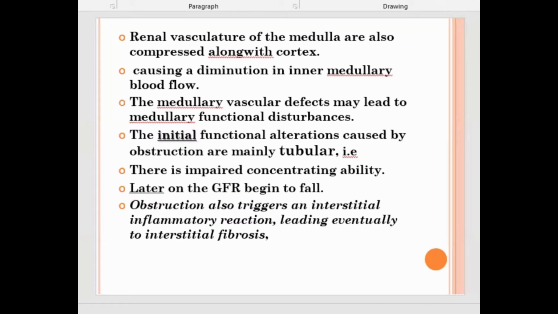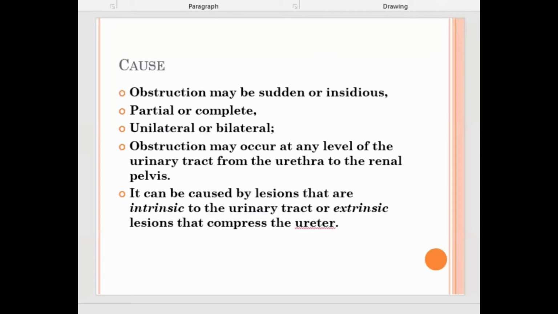Obstruction can occur anywhere, at any level of the urinary tract, starting from the renal pelvis to the urethra. It may be partial or complete, sudden or insidious, that is gradual, unilateral or bilateral. And lesions can be intrinsic, meaning the lesion is within the urinary tract, or sometimes it is outside the urinary tract and is compressing and causing pressure symptoms.